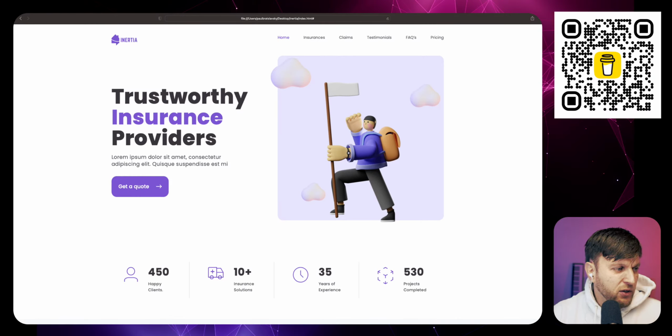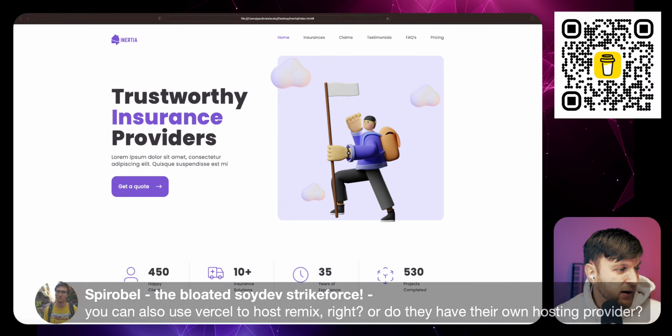And let's take a look at a quick question. So as people are wondering, can you host it on Vercel? You probably can. I haven't tried it. I usually use Netlify, but Remix has its own place to host. But I go with Netlify. My stack is like Netlify for my front end and DigitalOcean for my back end. But they also have their own provider as well.